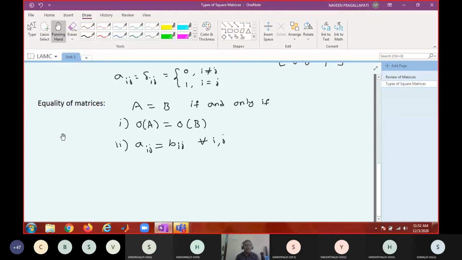Next, what is the next operation? Natural basic operation is addition, right? So when are two matrices said to be conformable for addition?